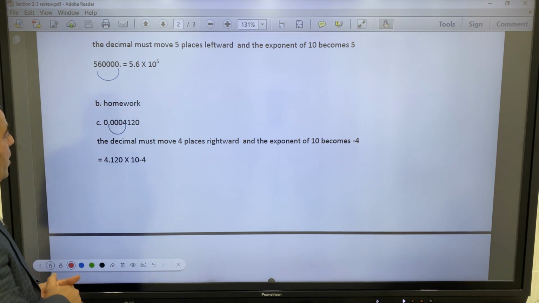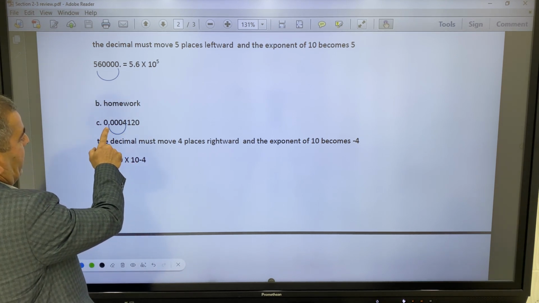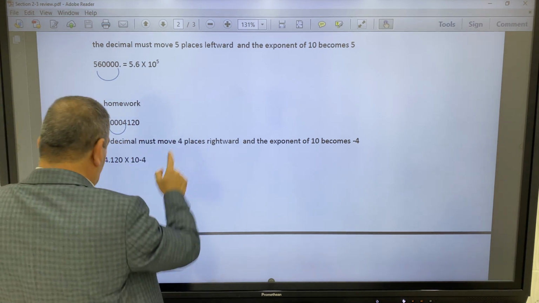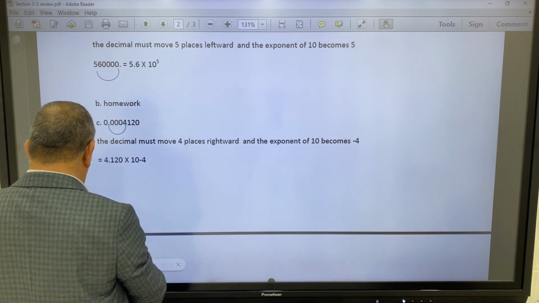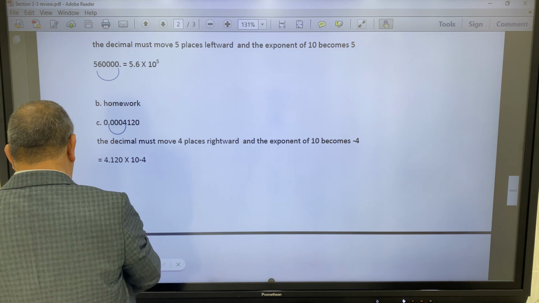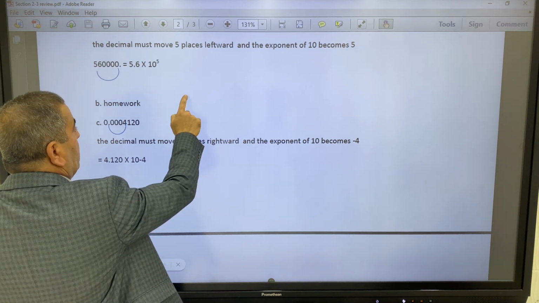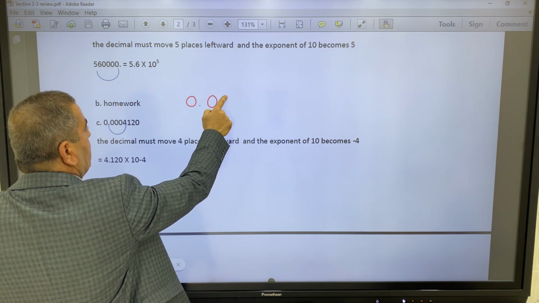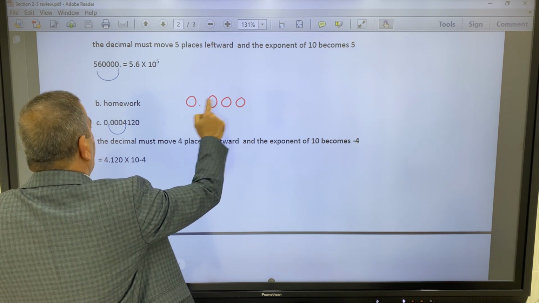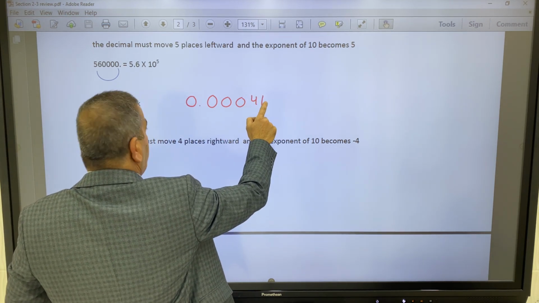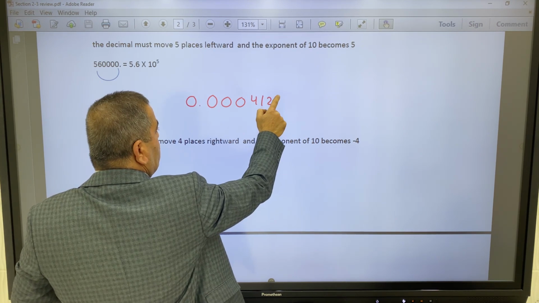Let's see how. How many digits must I move? Let's write it again here. We have 0.000, how many zeros? 3. Then 4, 1, 2, 0.